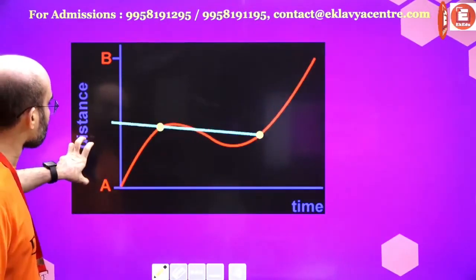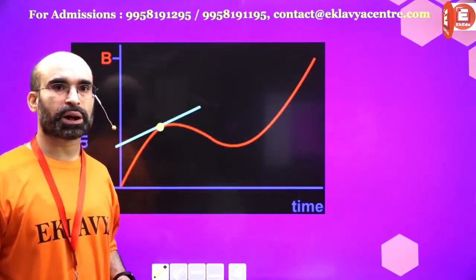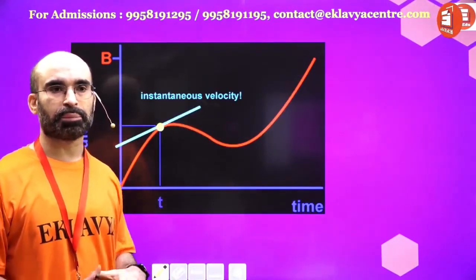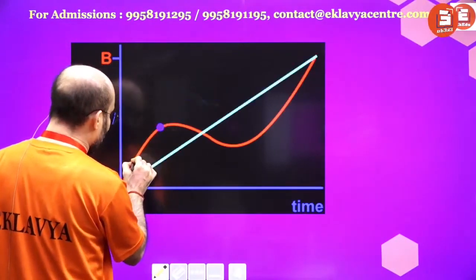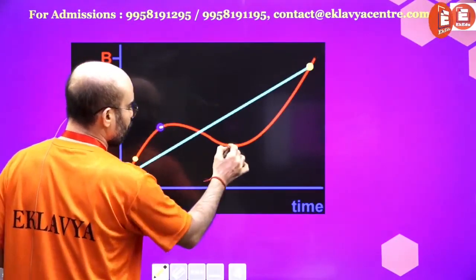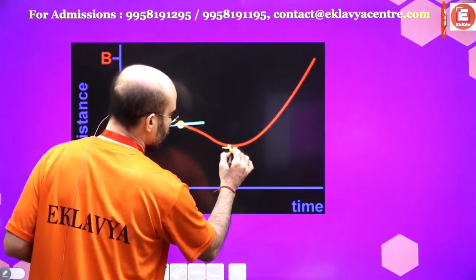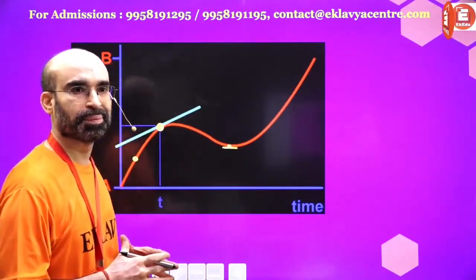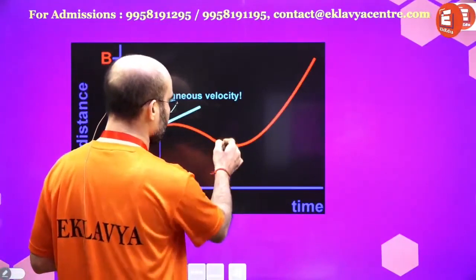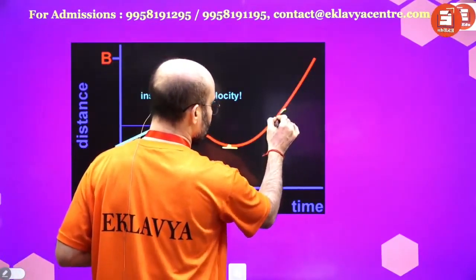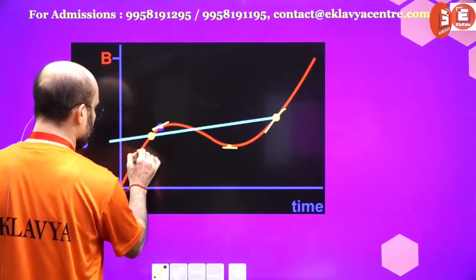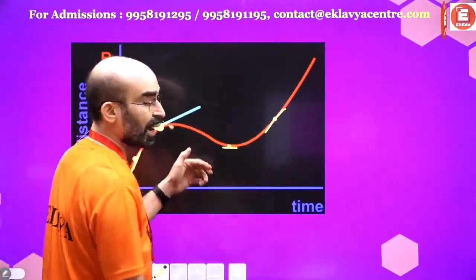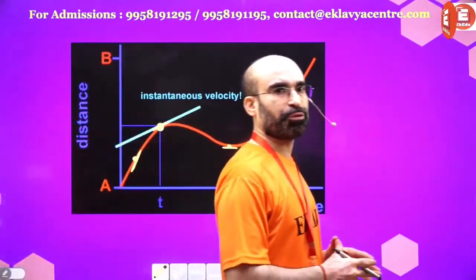Can you see here this distance and time graph? In this distance and time graph, you would see that at every point you have got a different slope. Here the slope appears to be like this. Here the slope appears to be like this. Here the slope is like this. Here the slope is like this. So do you see that at every point the slope is different?